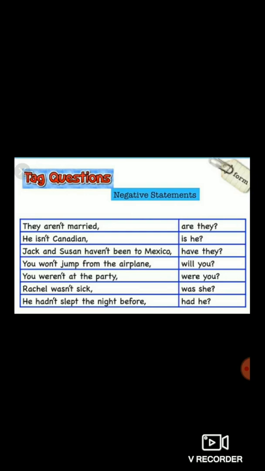You weren't at the party, were you? Rachel wasn't sick, was she? Why children, why have I used was? Because already in the sentence an apostrophe T is there, not is used. Already the sentence is negative. So the question tag will be positive. Clear? He hadn't slept the night before. Had he? Because hadn't, already the negative statement is there. So will the question tag be negative or positive? Positive.